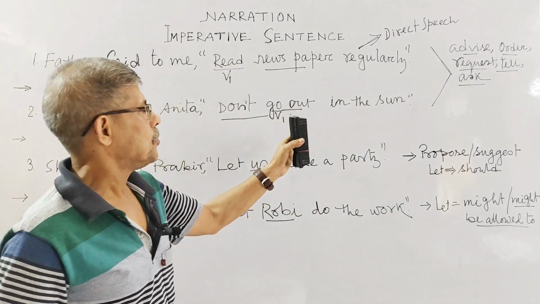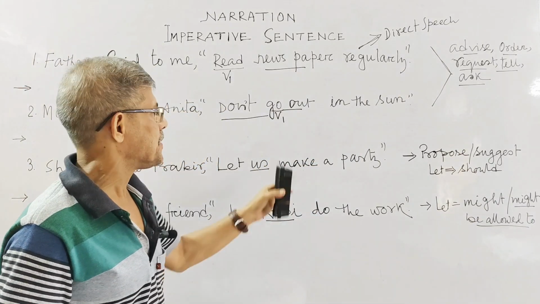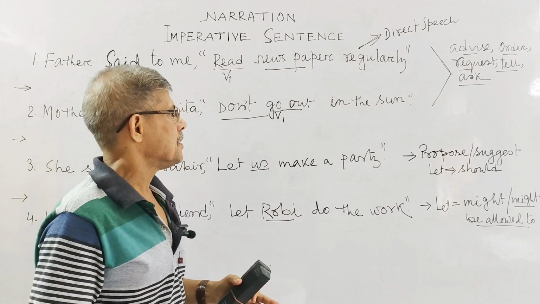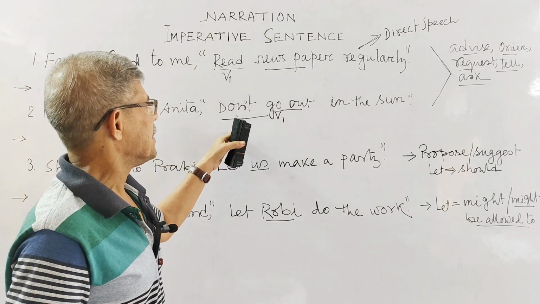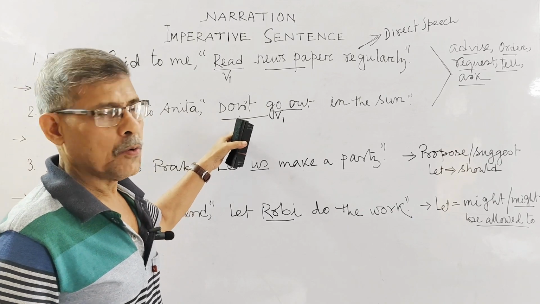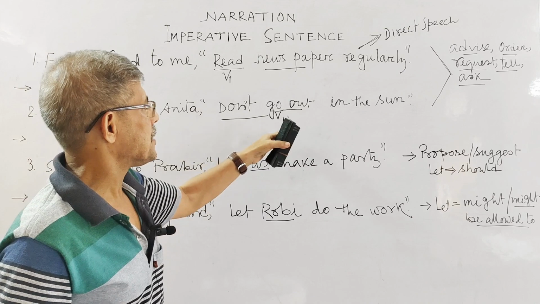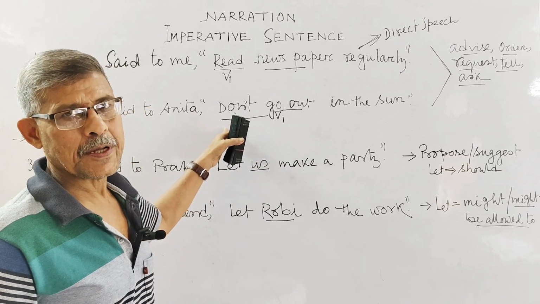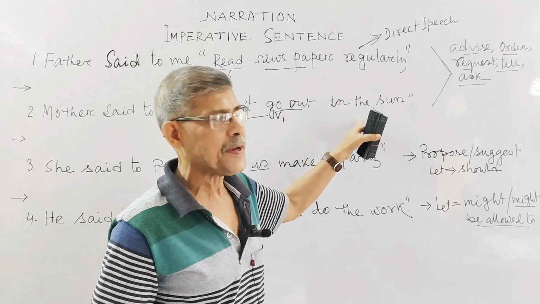I have already shown you V1 plus complement, also the structure of an imperative sentence, in my early classes. And if the sentence is negative, then there must be don't. When the sentence is negative, you have to begin your sentence with don't, plus V1 plus either object or complement.